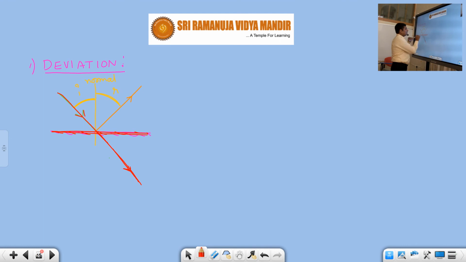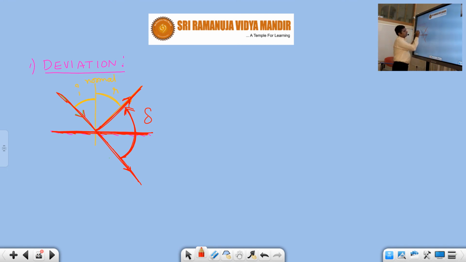But because we placed the plane mirror here, what happened? This incident ray, when it falls on the mirror, gets reflected like this. So this ray which is supposed to go like this got deviated like this. So this angle is called the angle of deviation.